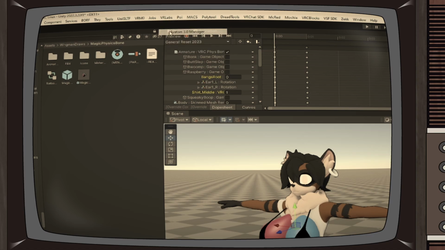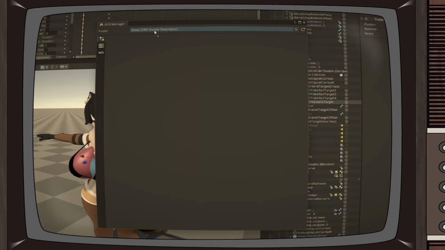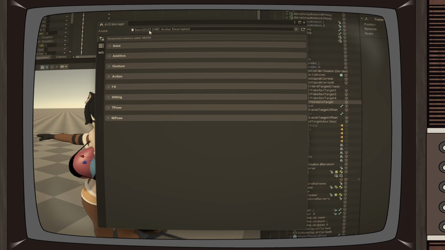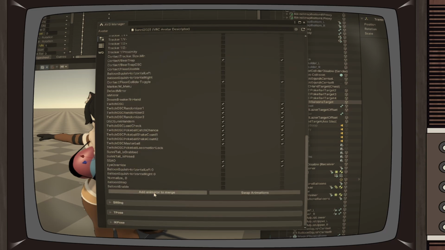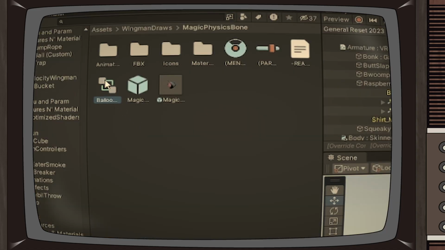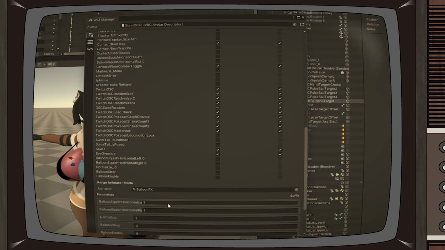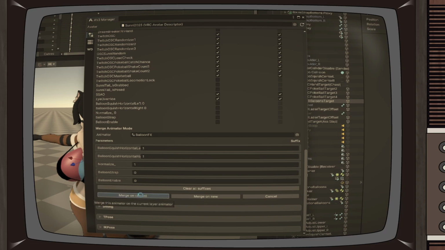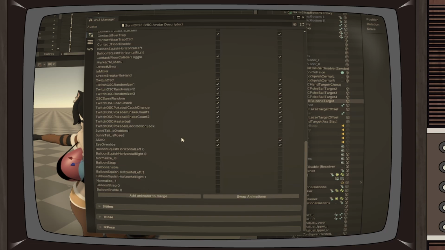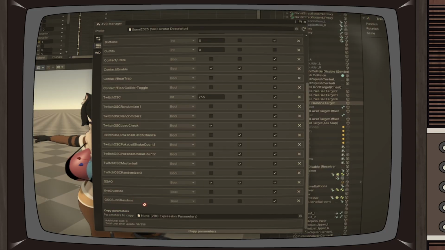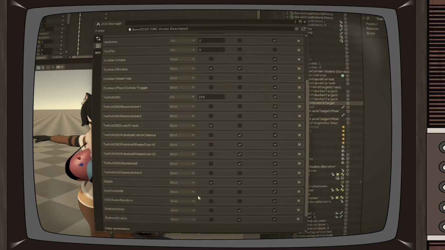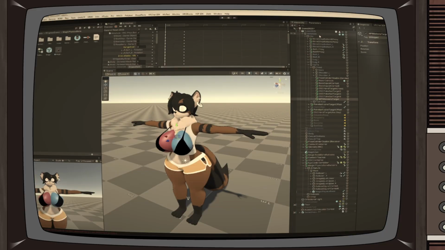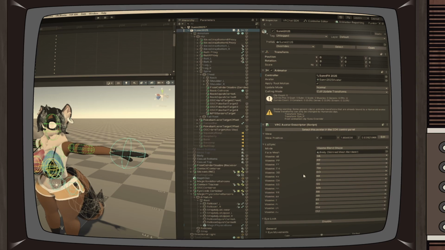Use the AV3 Manager to merge the provided effects layer to your avatar's existing effects. Don't forget those parameters. Remember to check your right default in the WD tab as well. Once you have that set, just simply create a submenu on your avatar and plug in the provided balloons menu from the folder.